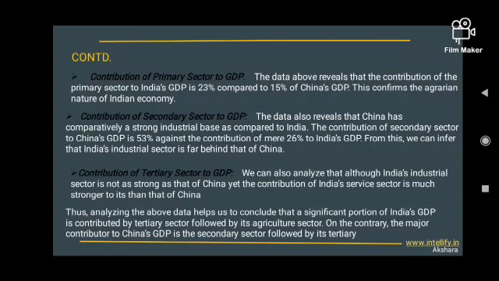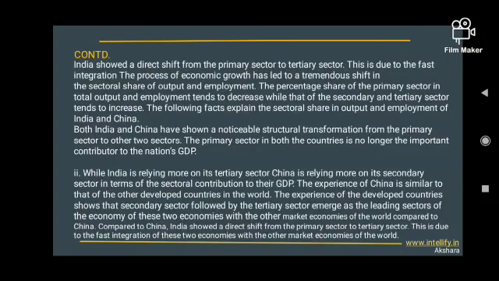Thus, analyzing the above data helps us to conclude that a significant portion of India's GDP is contributed by the tertiary sector, followed by its agricultural sector. On the contrary, the major contributor to China's GDP is the secondary sector, followed by its tertiary sector. India showed a direct shift from the primary sector to tertiary sector.